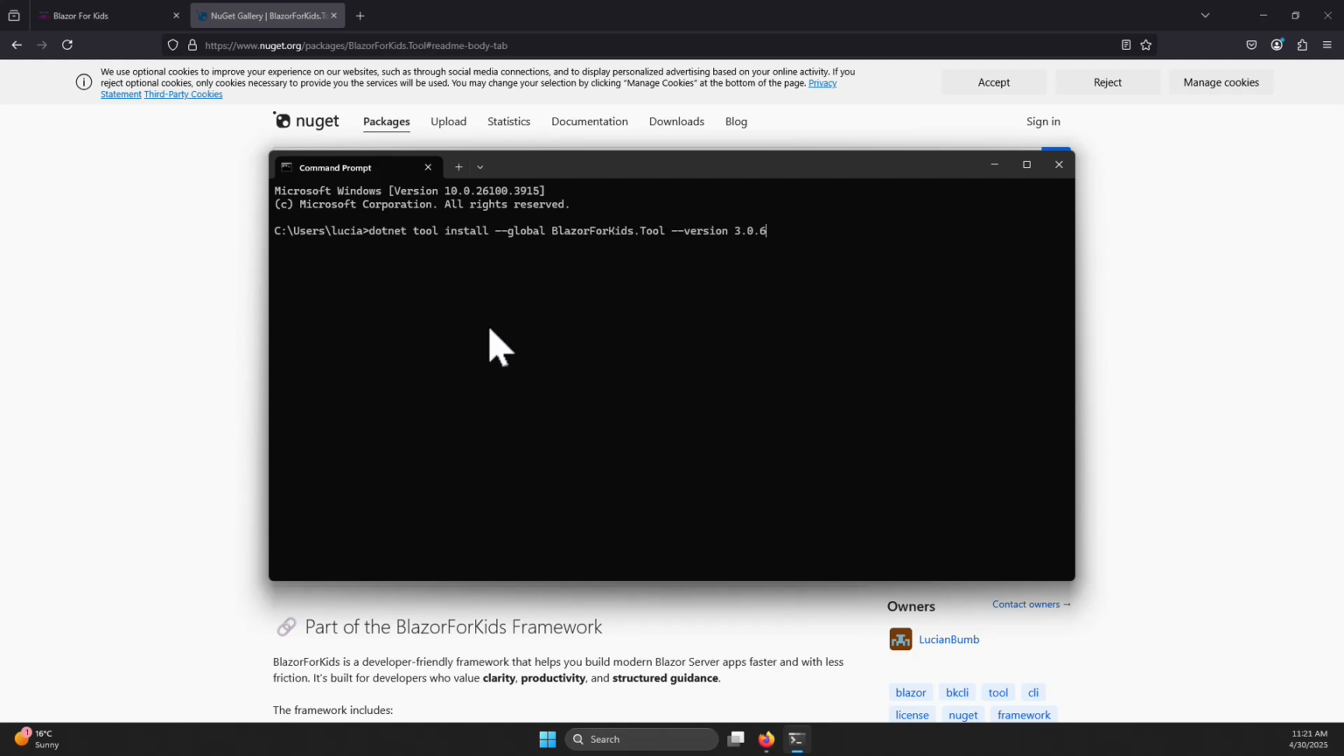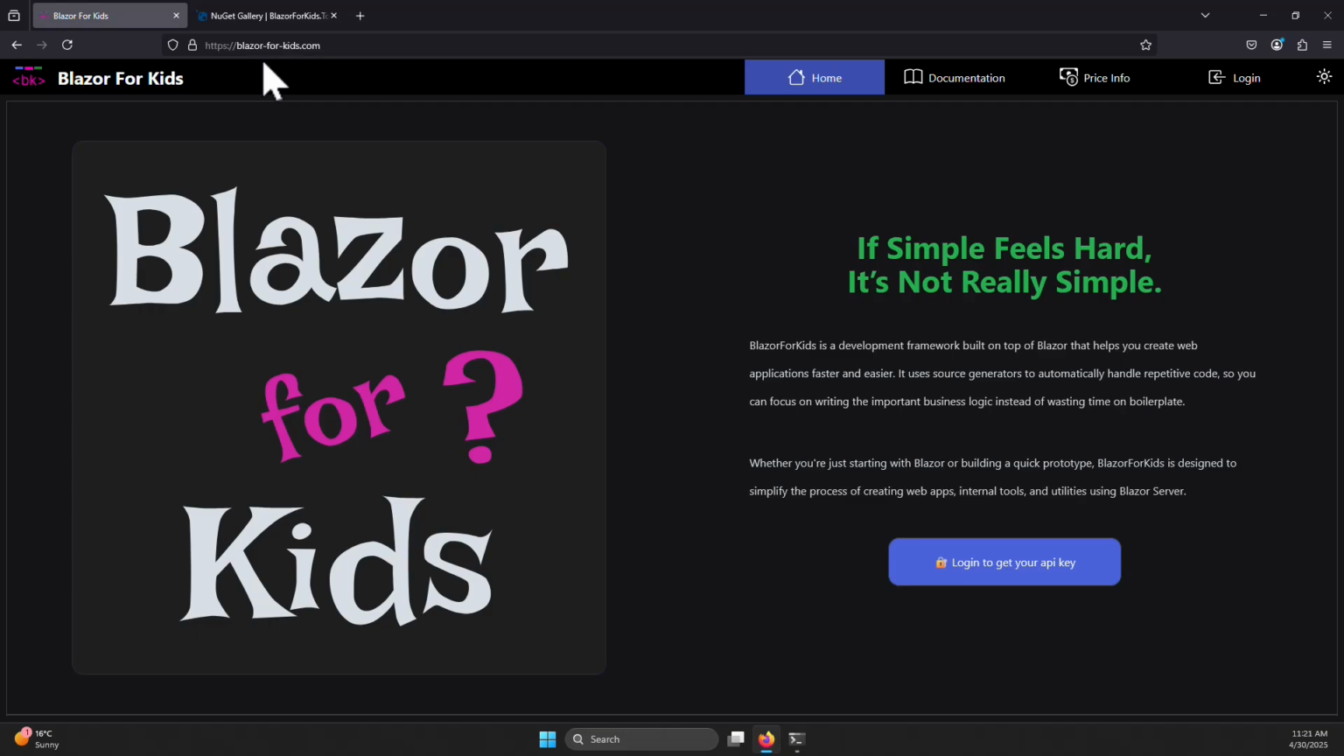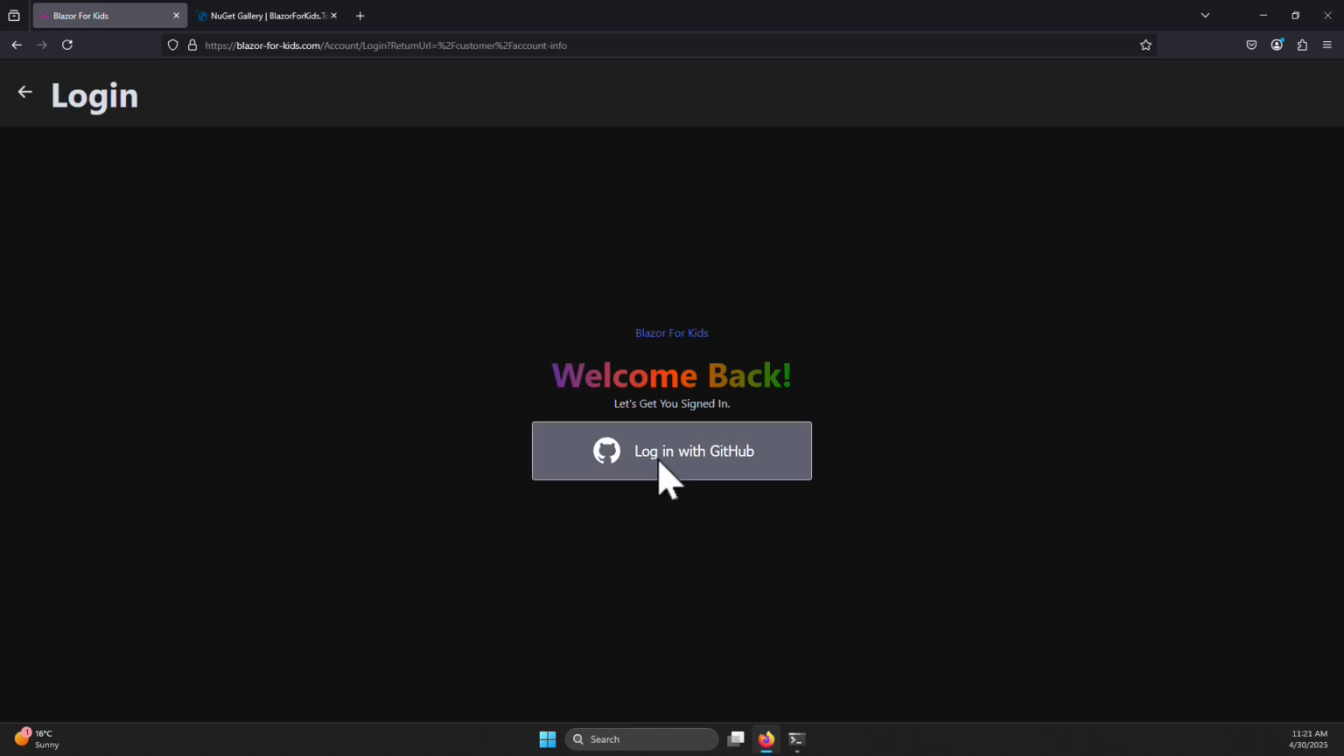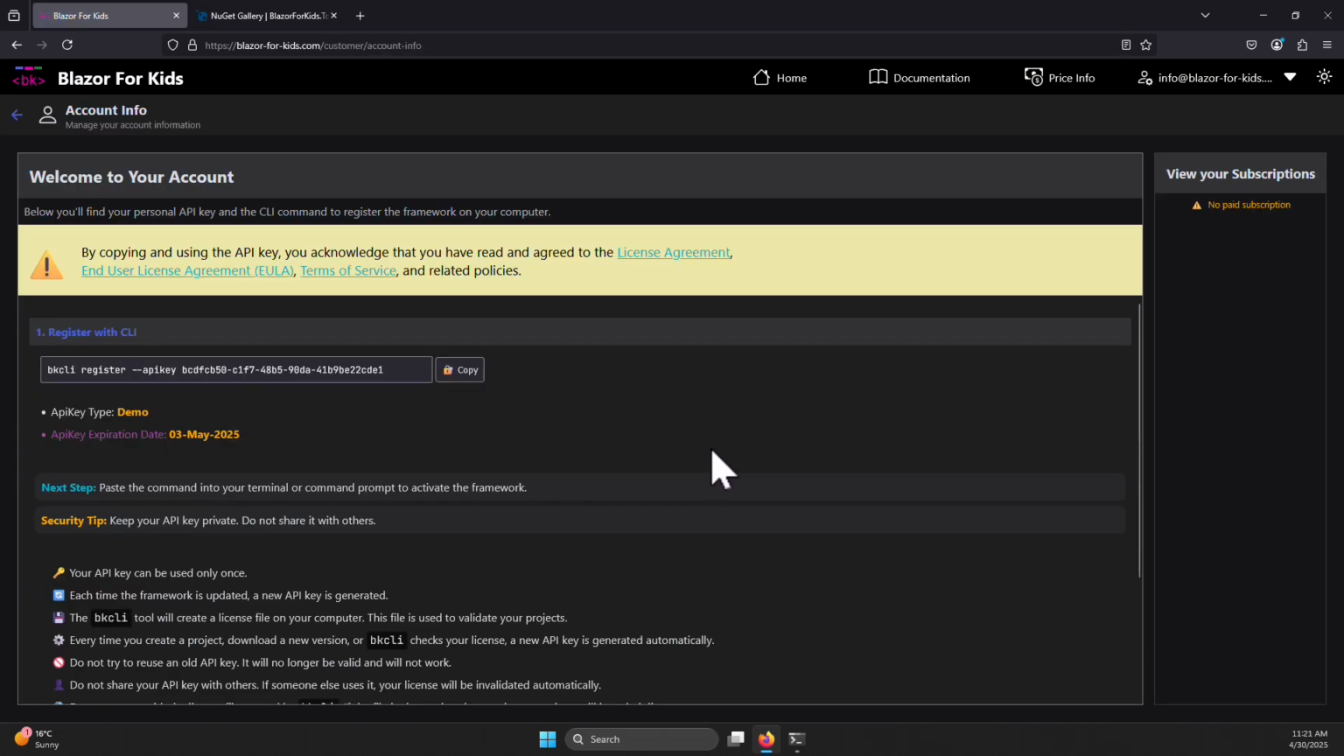Paste the command and hit enter. I already had the tool installed. Now, with this tool, we can register our API key. In order to get an API key, you need to go to BlazorForKids.Tool and log in to get your API key. Login is only accepted with GitHub, so you need to have a GitHub account in order to log in for Blazor for Kids.